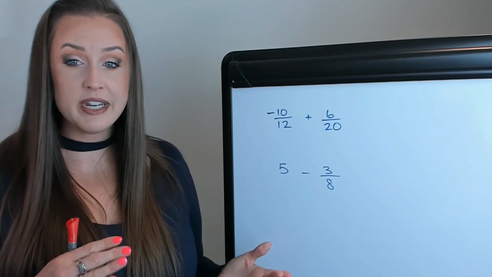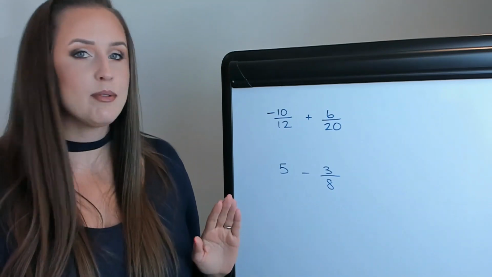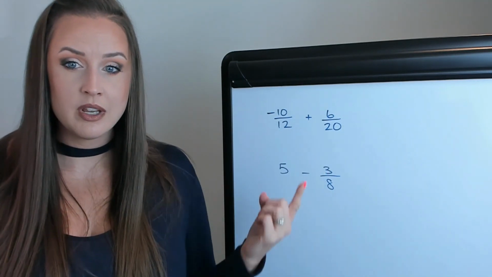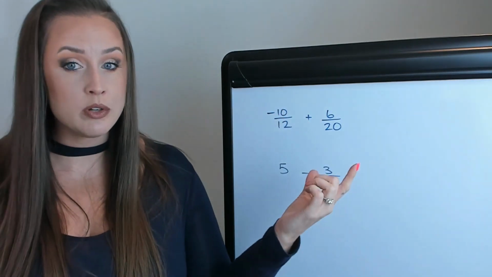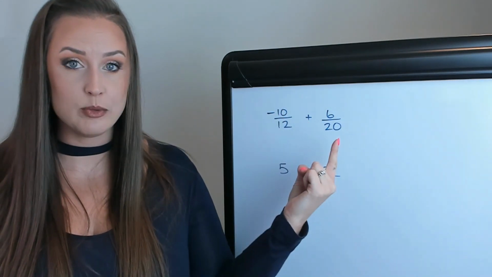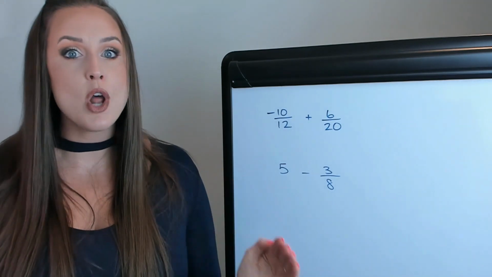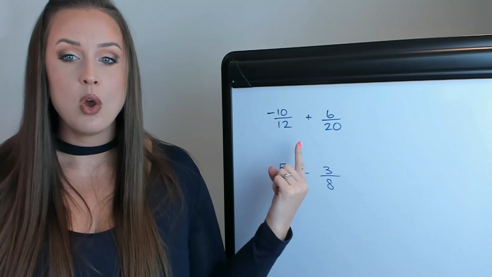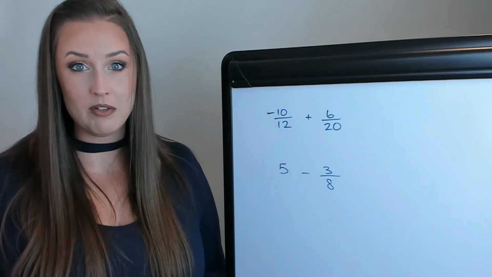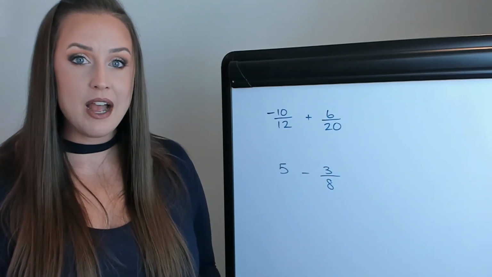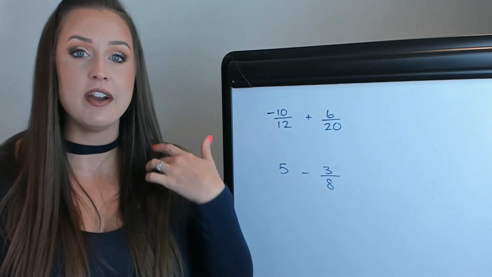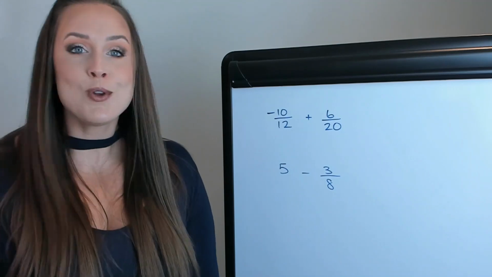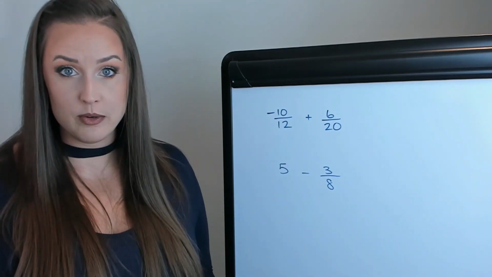Two more examples here. Remember something that I was saying earlier, especially on this one. Where can we reduce? Vertically, if we want to. So I can reduce this and I can reduce this. But where can I not reduce? Diagonally, so I can't reduce the 6 and the 12, or horizontally, so I can't reduce the 12 and the 20. Now again, when in doubt, just don't do it. Don't reduce until the very, very end if you're not sure if you can.